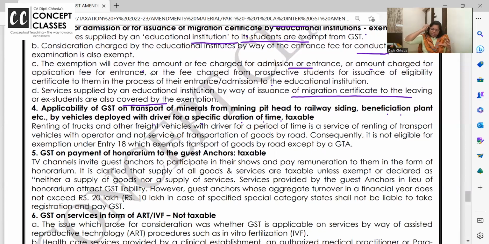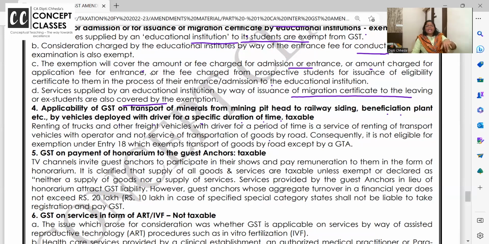Followed or not? So these trucks, along with drivers, I am providing to the miner. Is it a taxable service? Answer is yes. GTA हो गया ना? In fact, ये GTA भी नहीं है. This is like renting of vehicle, and renting of vehicle is very well taxable. Renting of trucks and other freight vehicles with driver for a period of time is a service of renting of transport vehicle with operator and not service of transportation.